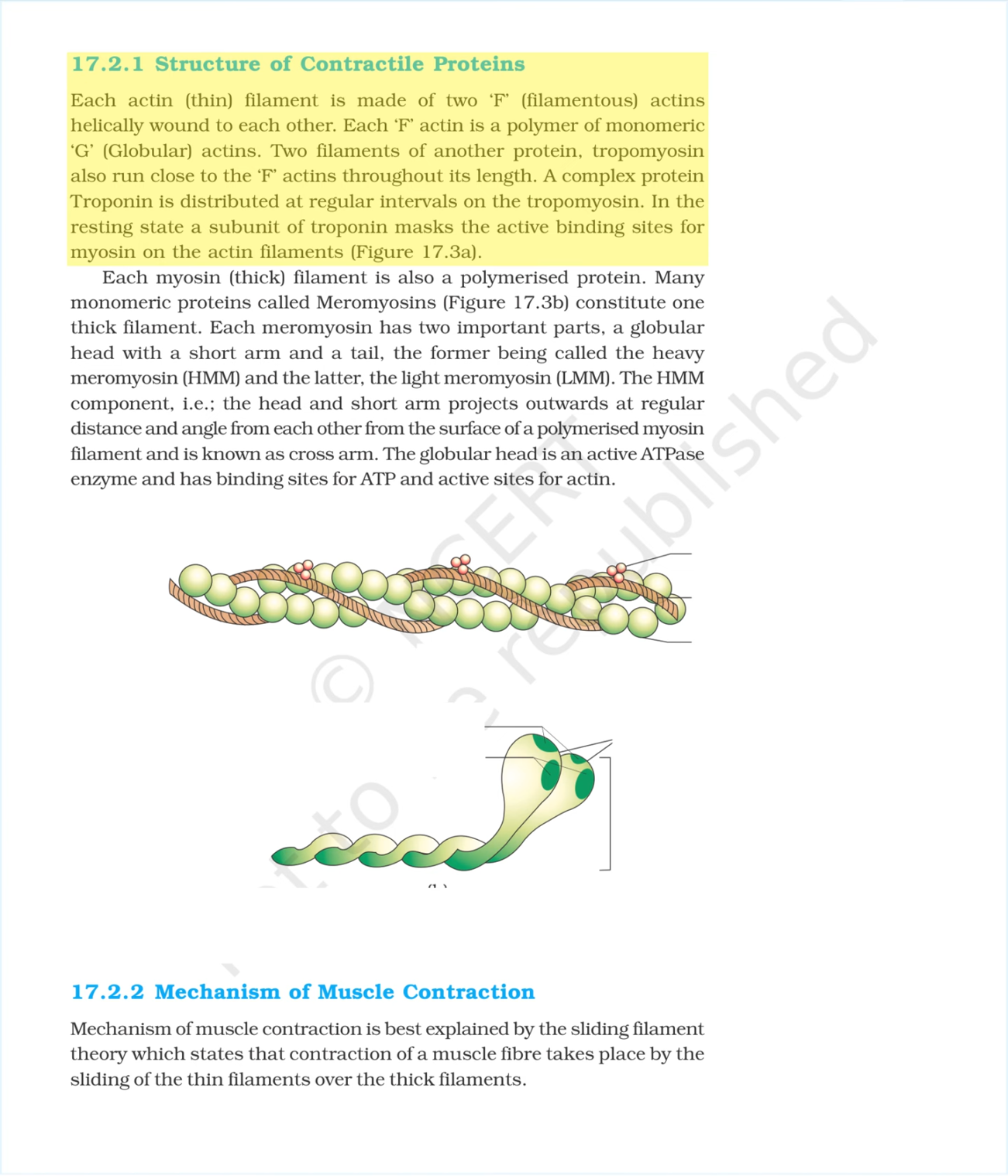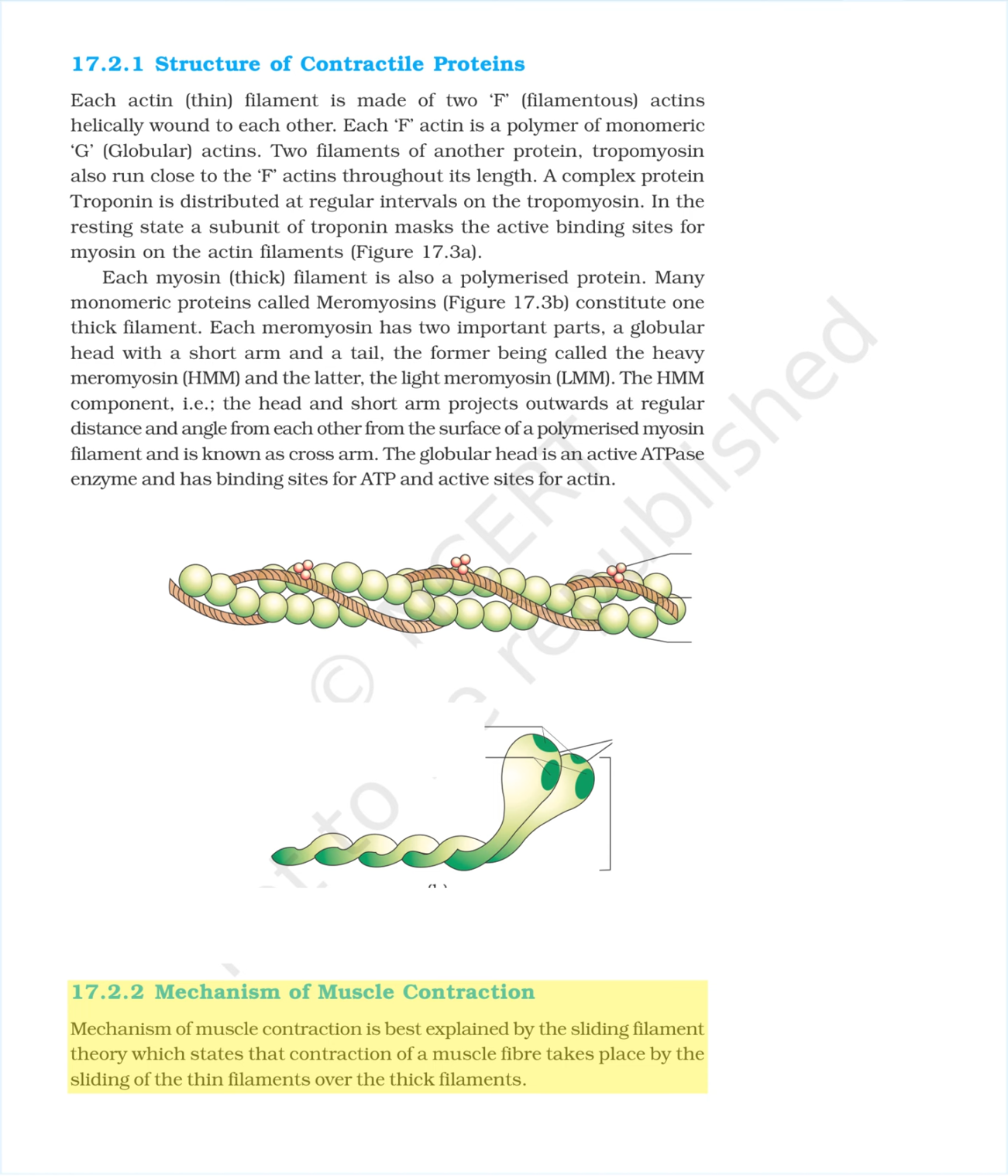Each myosin, thick, filament is also a polymerized protein. Many monomeric proteins called meromyosins, figure 17.3b, constitute one thick filament. Each meromyosin has two important parts, a globular head with a short arm and a tail, the former being called the heavy meromyosin, HMM, and the latter, the light meromyosin, LMM. The HMM component, i.e., the head and short arm, projects outwards at regular distance and angle from each other from the surface of a polymerized myosin filament and is known as cross-arm. The globular head is an active ADPase enzyme and has binding sites for ADP and active sites for actin.